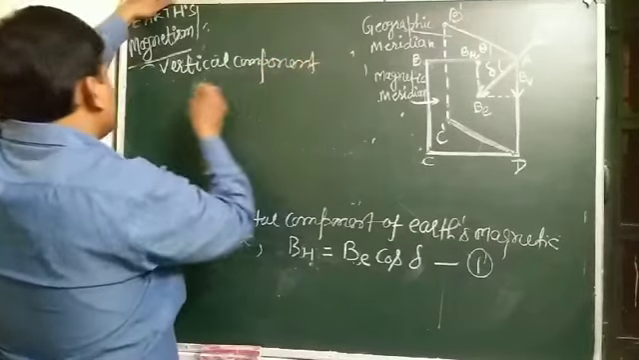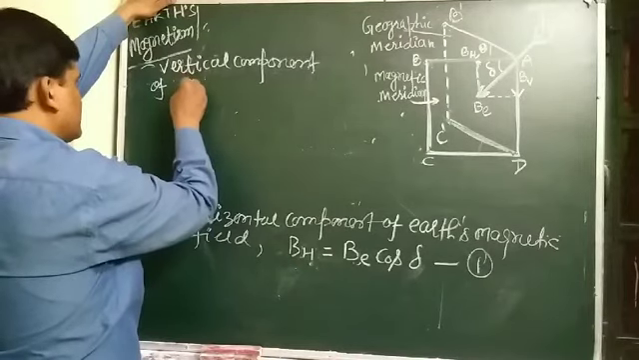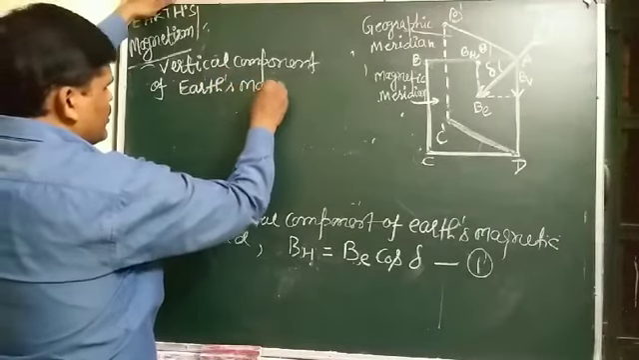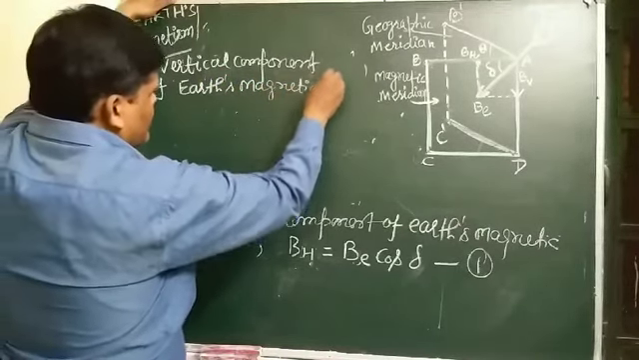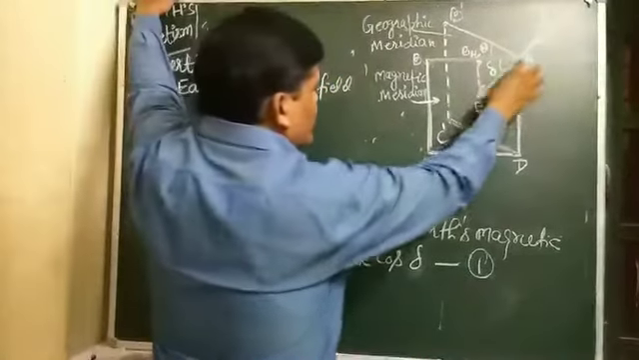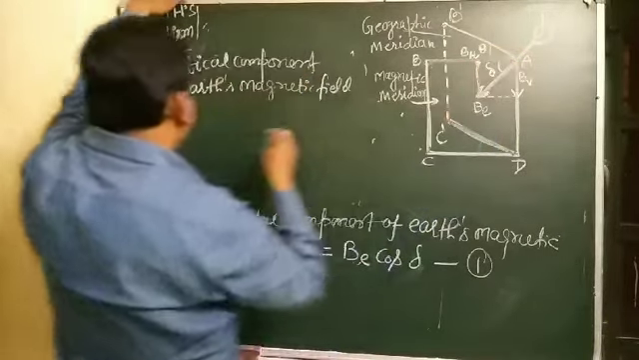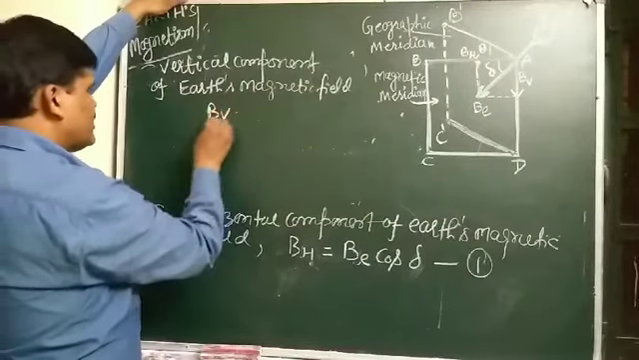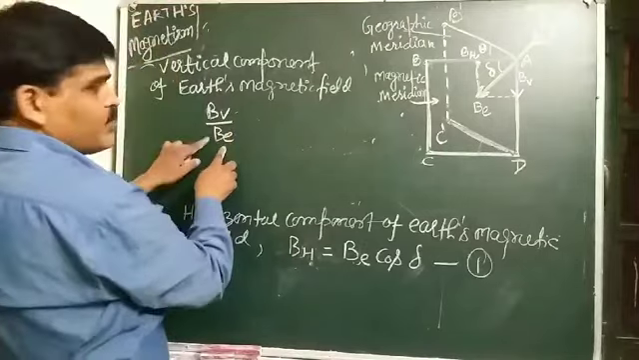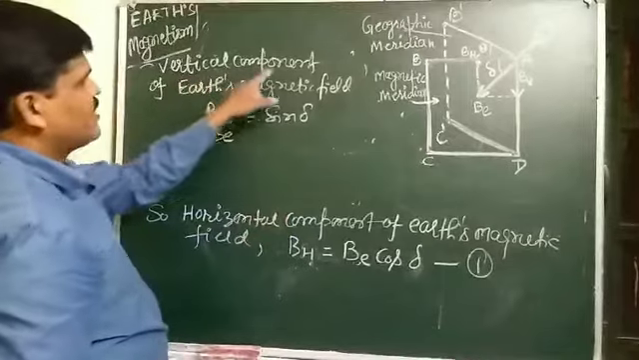Vertical component of Earth's magnetic field. That is what? Here, that is vertical, perpendicular by hypotenuse. Perpendicular BV, hypotenuse BE. That is sine delta.